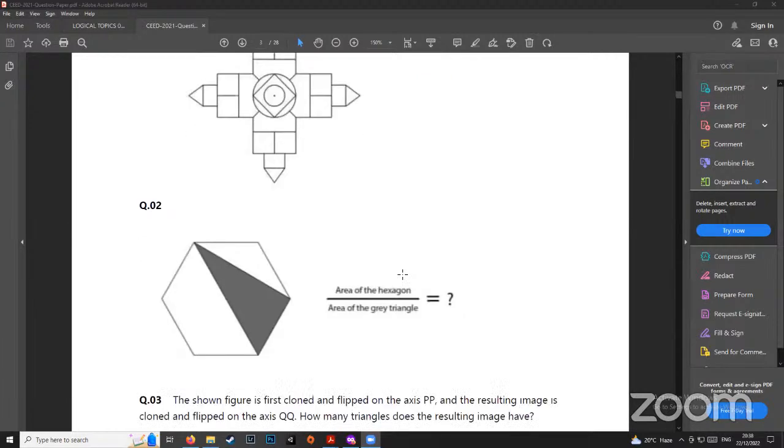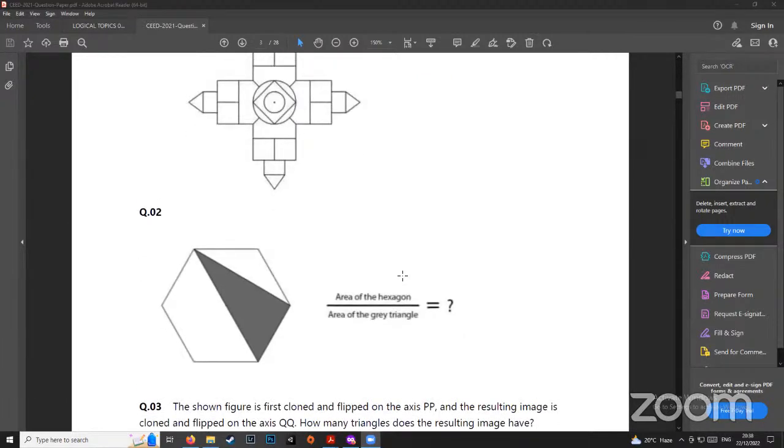Okay, all right. So now let me show you another example. Now this falls under geometry, right? Area of the hexagon divided by area of the gray triangle. Now you'll start thinking that this seems like there has to be some sort of maths which goes into it, right? There has to be some sort of calculation that goes into it. Does it have to do with arcs of the circle, or does it have to do with Pythagoras theorem, or does it have to do